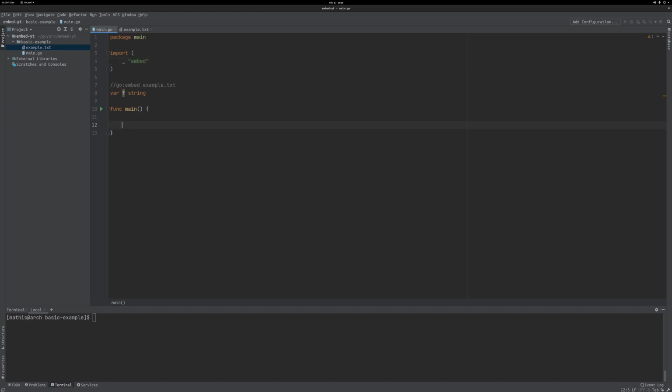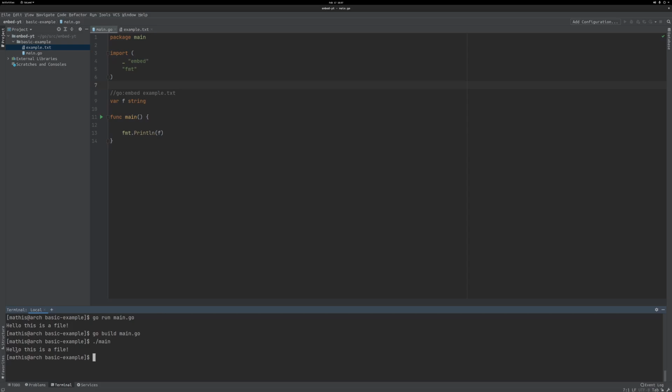Then if we go in the main function and we say fmt.Println(f), you'll see that it will just print the content of this string. So we'll do go run main.go, and voila. If we built this, for example, go build main.go, and then we run it, you can see it still works.